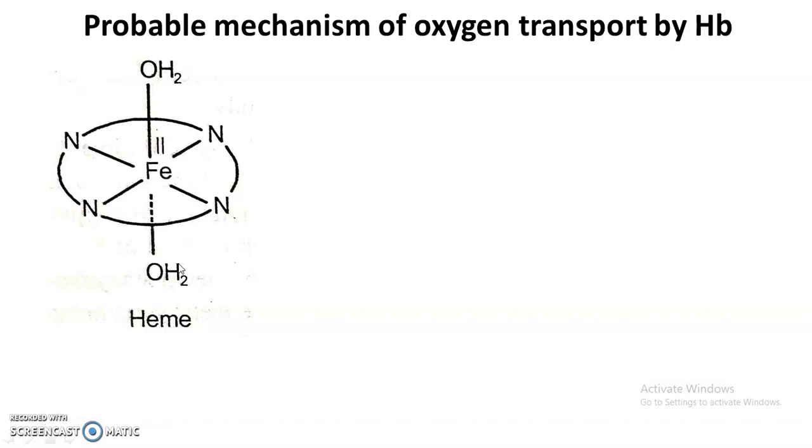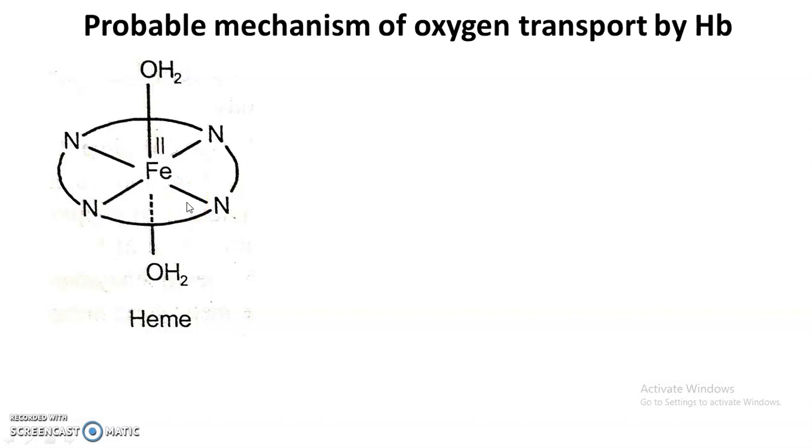In the free state, these 2 positions above and below the plane of porphyrin are occupied by water molecules. Now the magnetic moment of the heme complex suggests that iron has 4 unpaired electrons, and therefore the configuration of this iron must be d6, and this iron must be in +2 state.